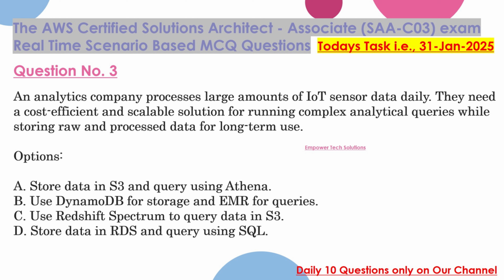Question 3. An analytics company processes large amounts of IoT sensor data daily. They need a cost-efficient and scalable solution for running complex analytical queries while storing raw and processed data for long-term use. Options: A. Store data in S3 and query using Athena. B. Use DynamoDB for storage and EMR for queries. C. Use Redshift Spectrum to query data in S3. D. Store data in RDS and query using SQL.